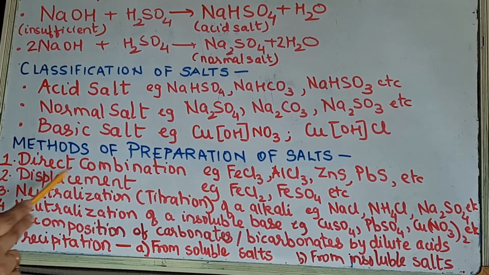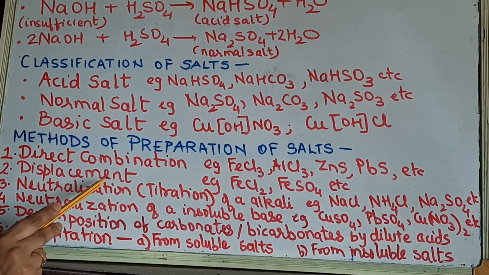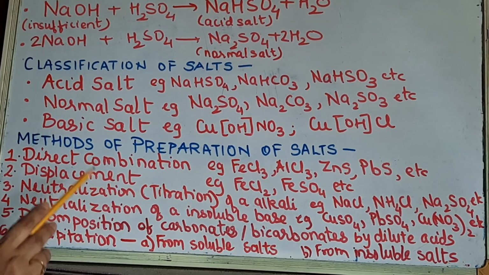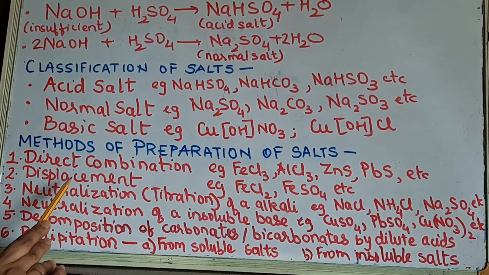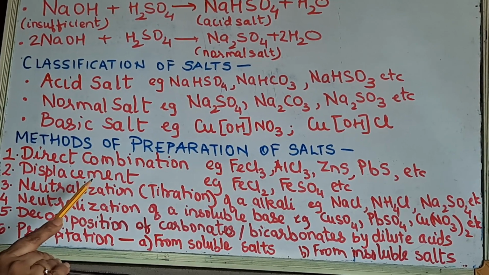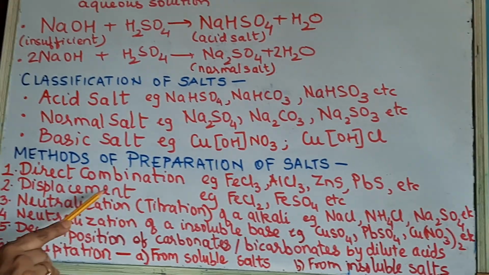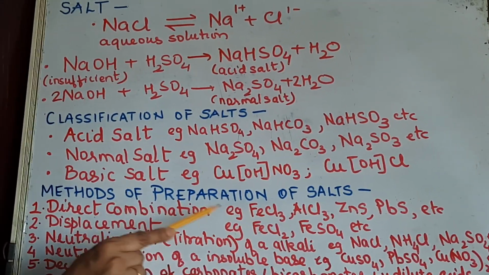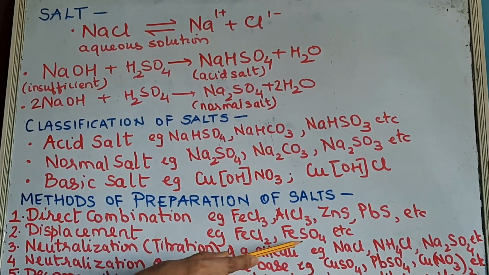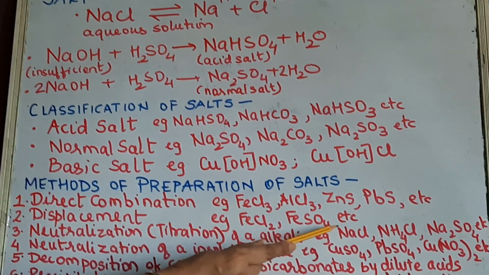Then second is the displacement method. The displacement method is similar to the displacement reaction which we have done. All active metals above hydrogen in the activity series, when you react them with dilute acids, will form the corresponding salt with the liberation of hydrogen. So that is a displacement reaction. It is used for these binary salts, that is ferrous chloride, ferrous sulfate, etc. Even zinc chloride, zinc sulfate can be added here.